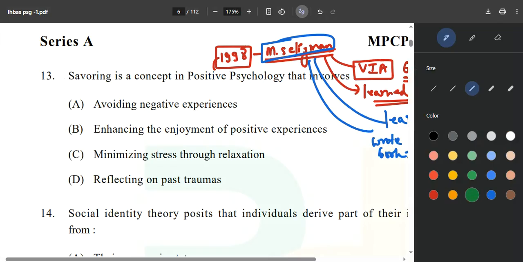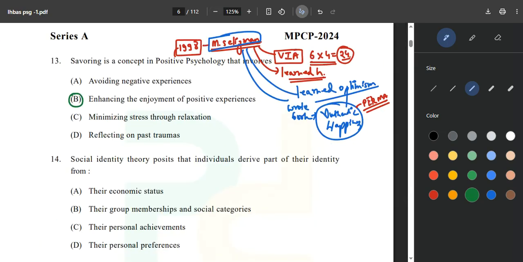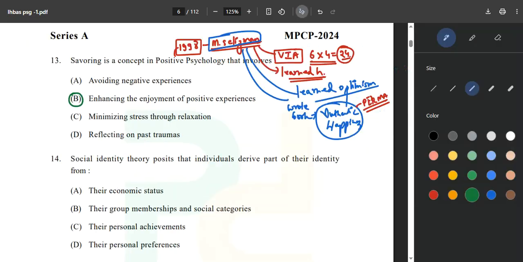What is the correct answer over here? The correct answer is option B, enhancing the enjoyment of positive experiences. So whatever positive experiences you are getting, you are going to enhance that positive experience. This is referred to as savoring. Now, the question should arise in your mind: who has given this concept of savoring? It is given by someone called Bryant. You can pronounce it however you like, but it is given by Bryant.